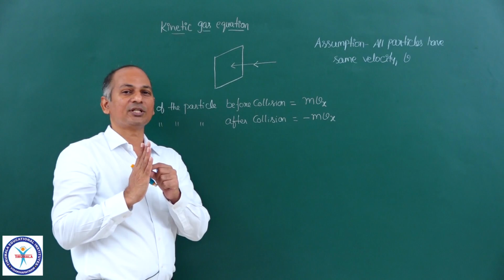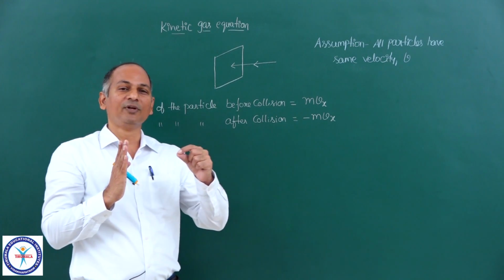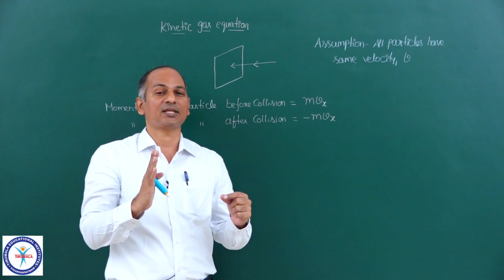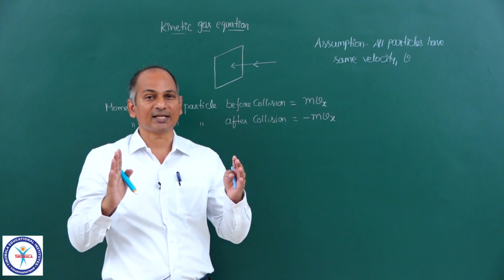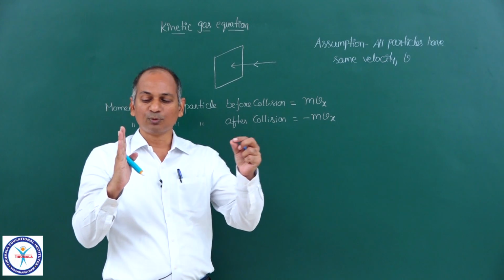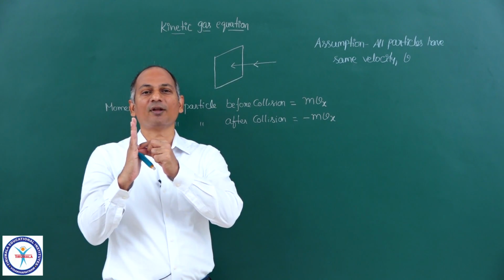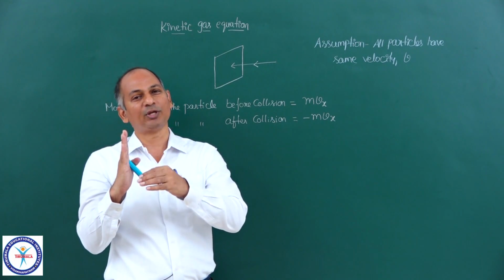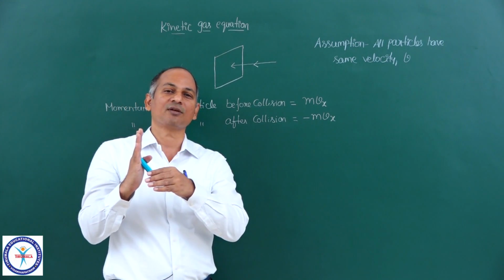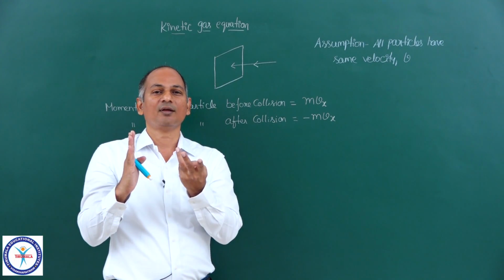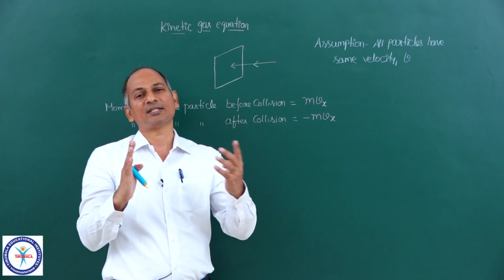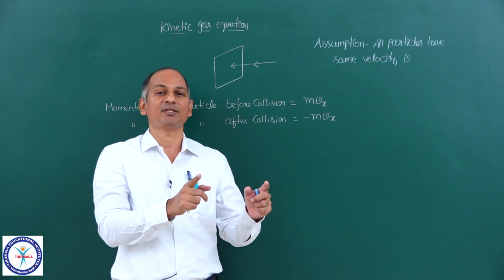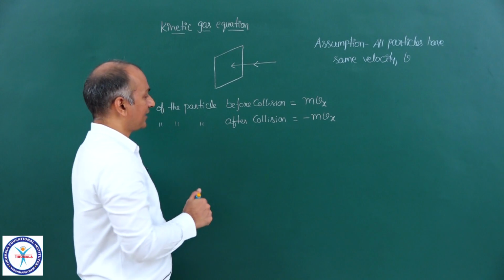Actually, after collision, the molecule will travel with the same speed because collisions are elastic. Total kinetic energy is conserved. The molecule came like this and collided with the wall of the container. The wall was at rest before collision, is at rest during collision, and will be at rest after collision. There is no movement in the wall and kinetic energy is conserved, so the speed of that particular particle before collision and after collision must be the same. So it will be minus mvx.